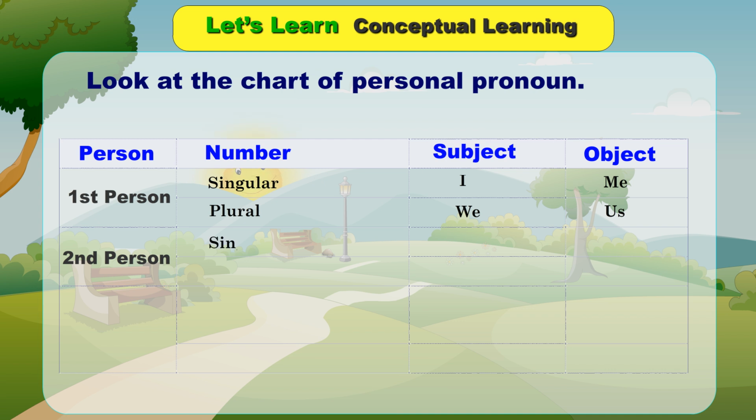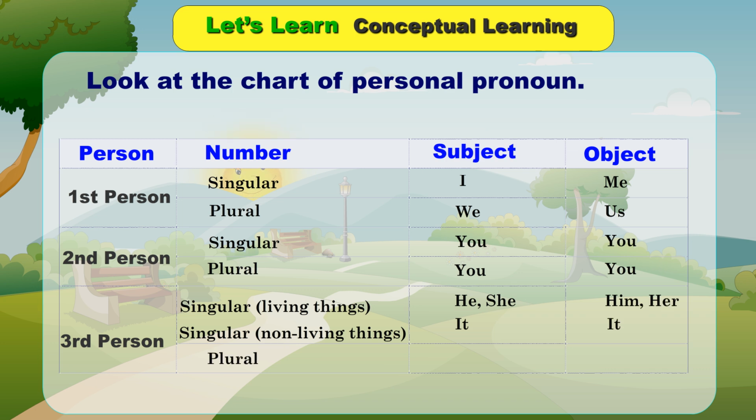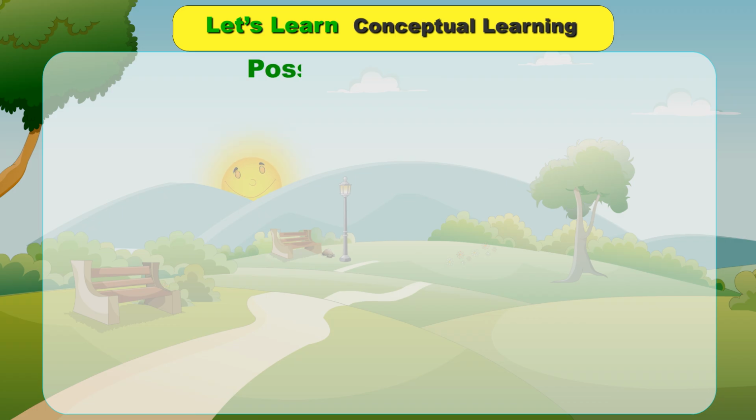Second person, singular: you, you. Plural: you, you. Third person, singular, living things and non-living things: he, she, it, him, her, it. Plural: they, them.